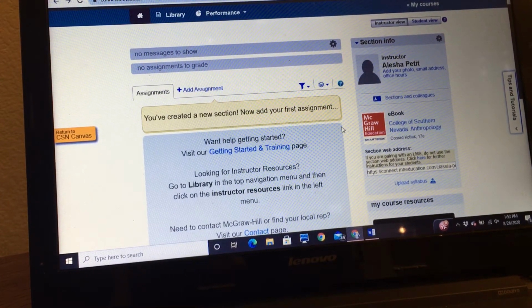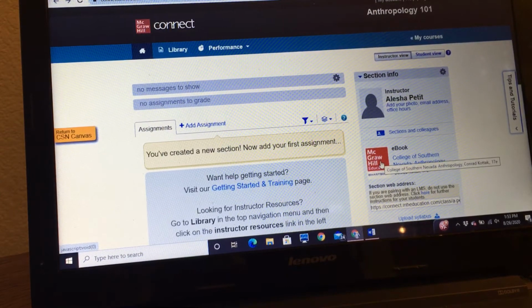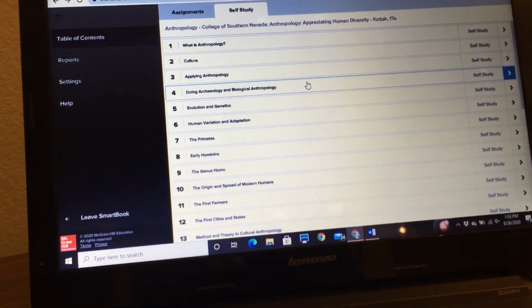But anyway, you're probably thinking, well, okay, where do I access the book? So the easiest way is right here. This little rectangle says Smart Book, ebook. This actually used to be a picture of the textbook, so it was a little more intuitive, but not so much anymore. Okay, anyway, so you click on this. When you click on it, it'll load the main textbook as an ebook.